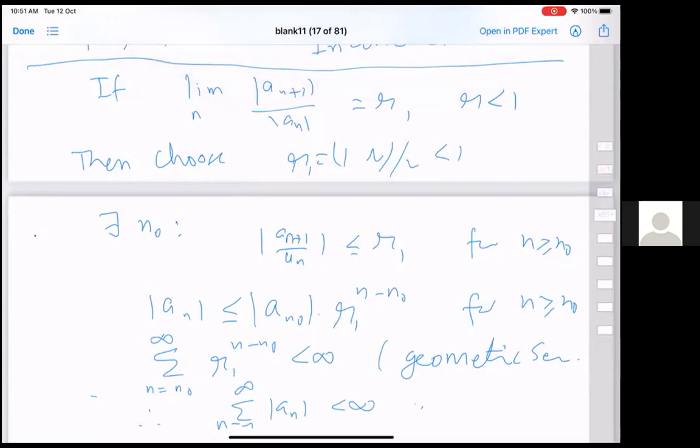So this is the condition about |a_{n+1}|/|a_n| tending to r, where r is less than 1. Any question about this? This proof you might have seen in school, but maybe the background of what exactly convergence means was not that precise. Now all that has been made precise, but essentially the same idea that you might have seen.